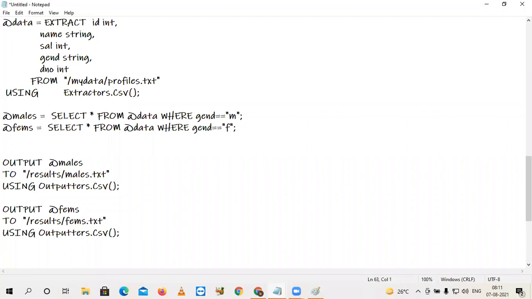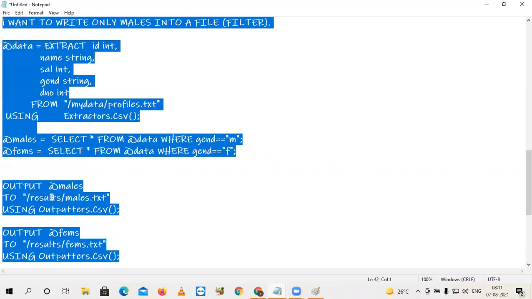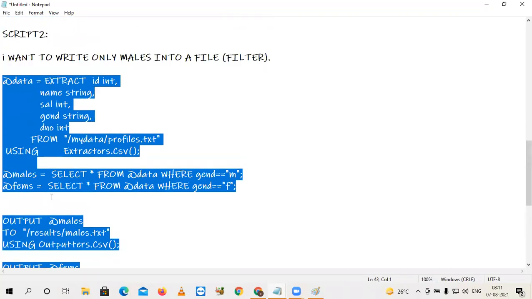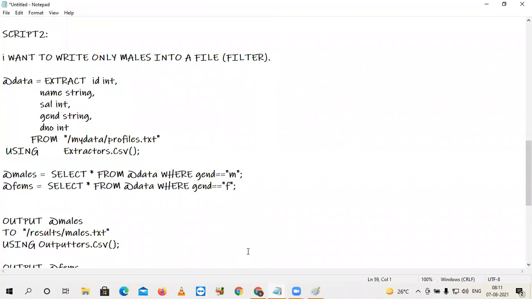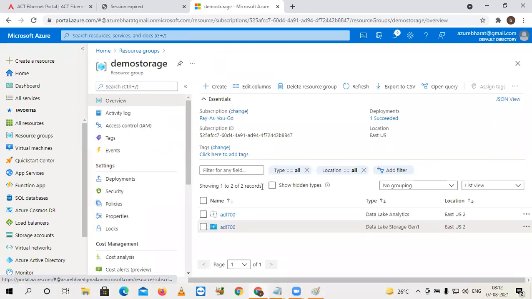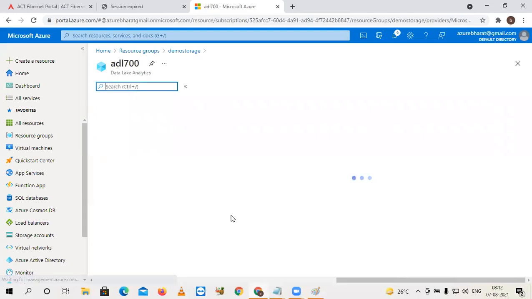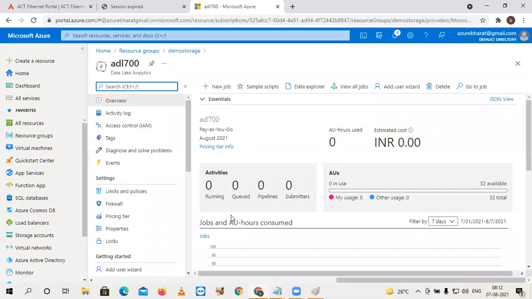Okay. I'm going to execute this job now. But again, job execution will take time. During that execution time, we will be exploring another scenario. So going to Data Lake Analytics, triggering a new job now.